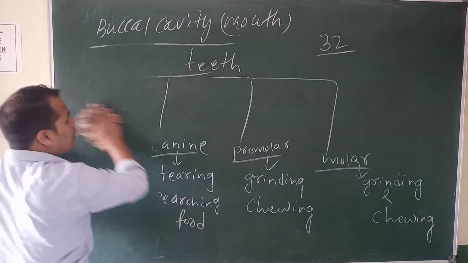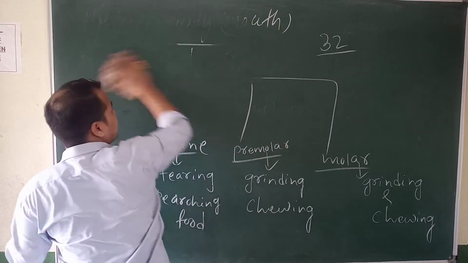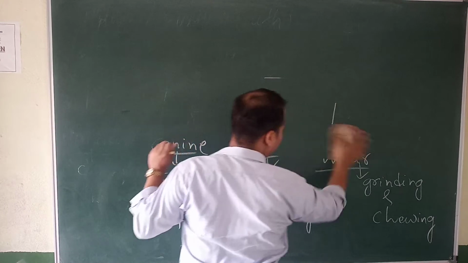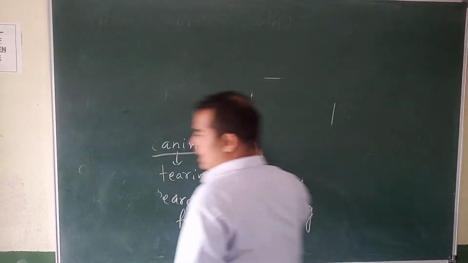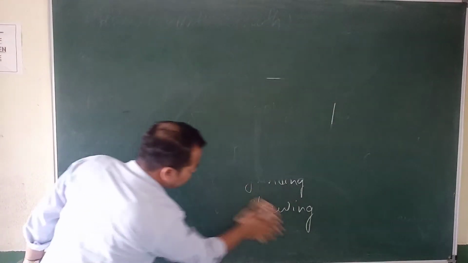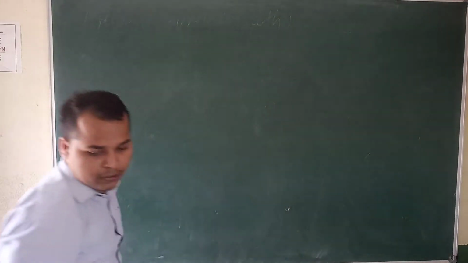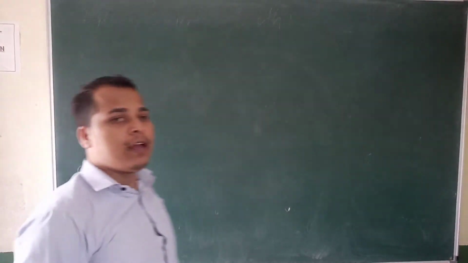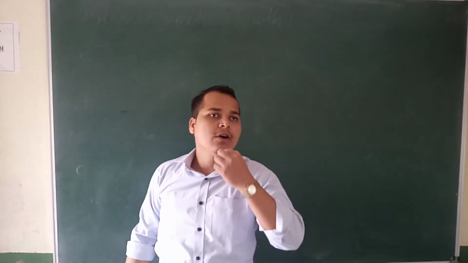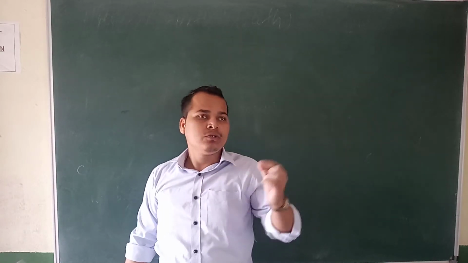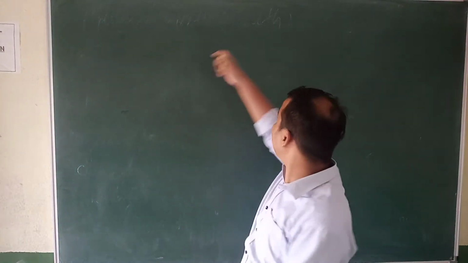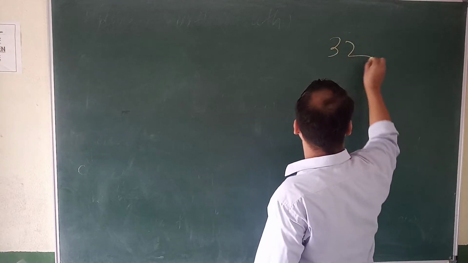Okay, so we will discuss the arrangement of teeth, how they are arranged. We have two jaws, the upper jaw and the lower jaw. So how many teeth does a human being have? Total 32.